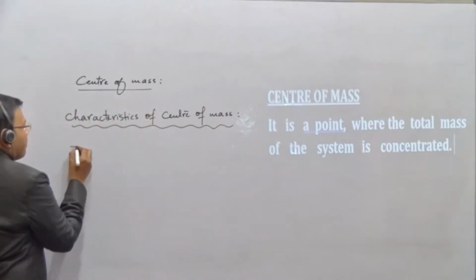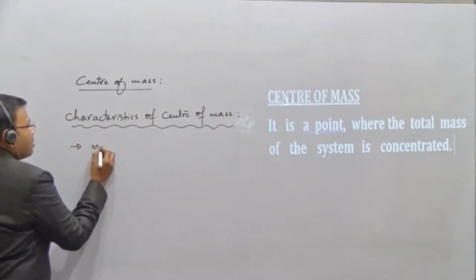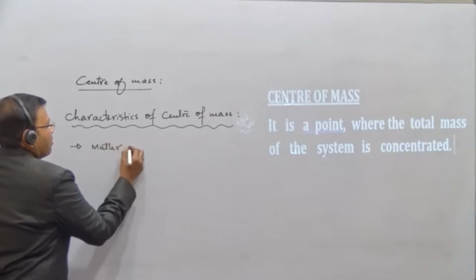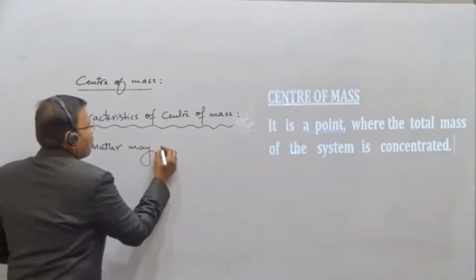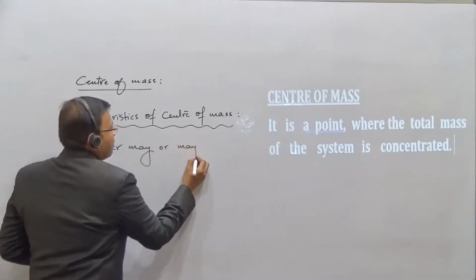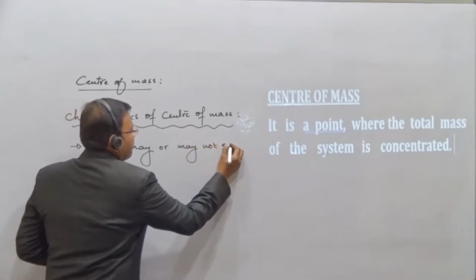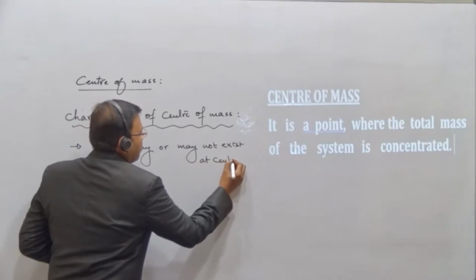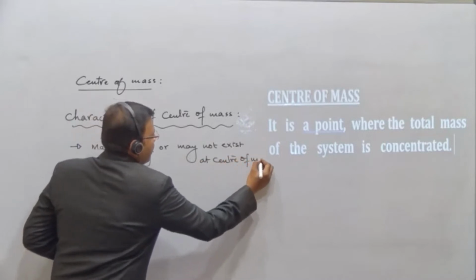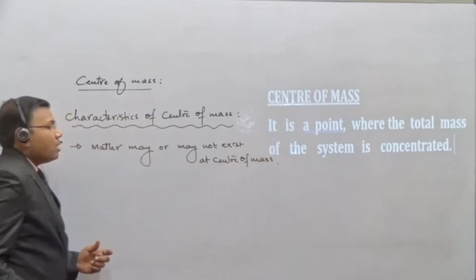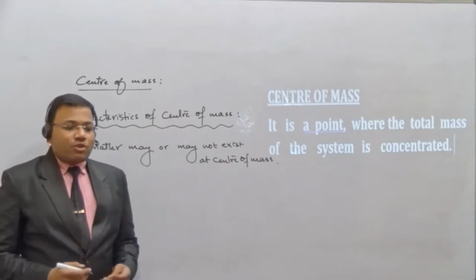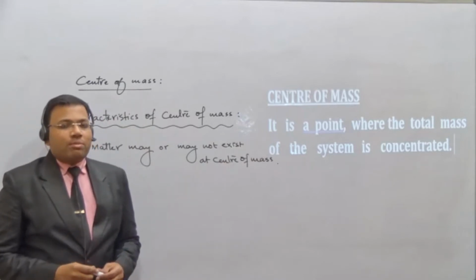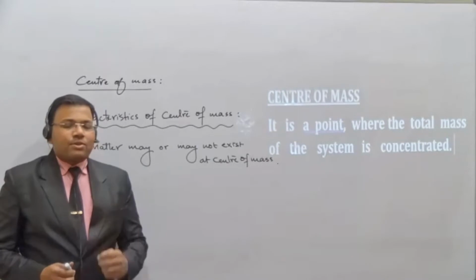The first one: matter may or may not exist at the center of mass. This is a very important point. Matter may or may not exist at the center of mass. What do you mean by this statement? What do you mean by this characteristic?